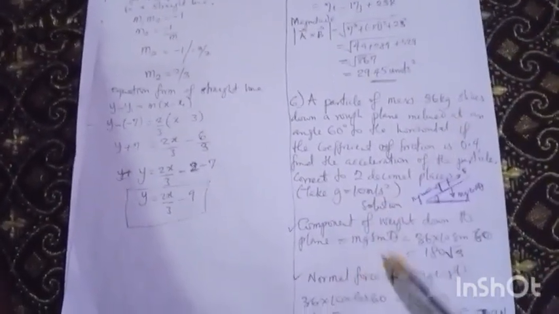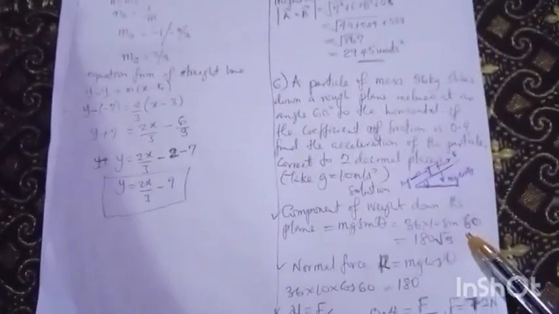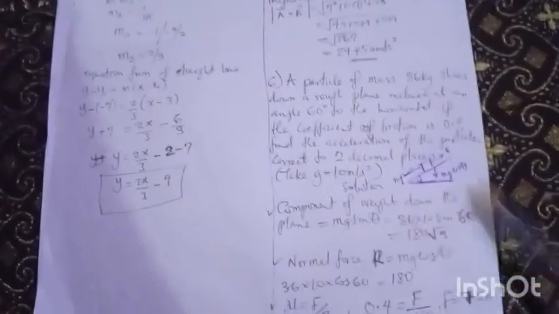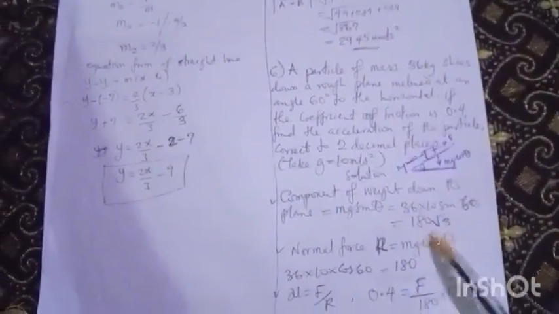So now to continue with the statement, the component of the weight down the plane. I've told you it is mg sin theta. What's your m? 36. What's your g? 10. 36 times 10 is 360. 360 times sin 60. You know sin 60 is 0.866, but in short form you may have root 3 over 2. So putting it together, I have 180 root 3. If you like, you can express your own answer in decimal form, no problem.